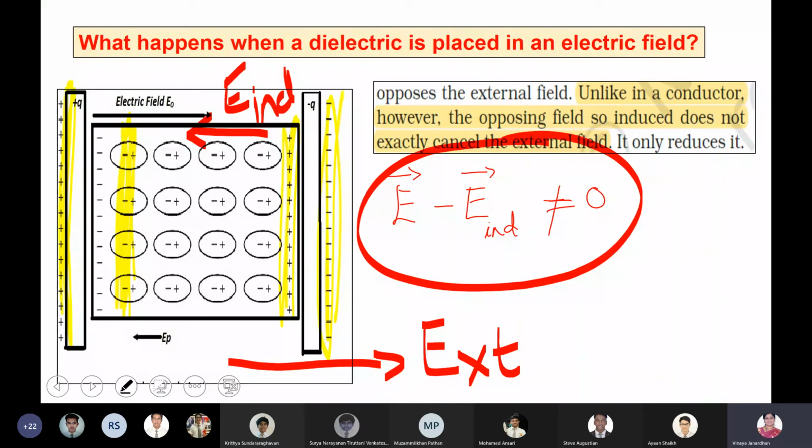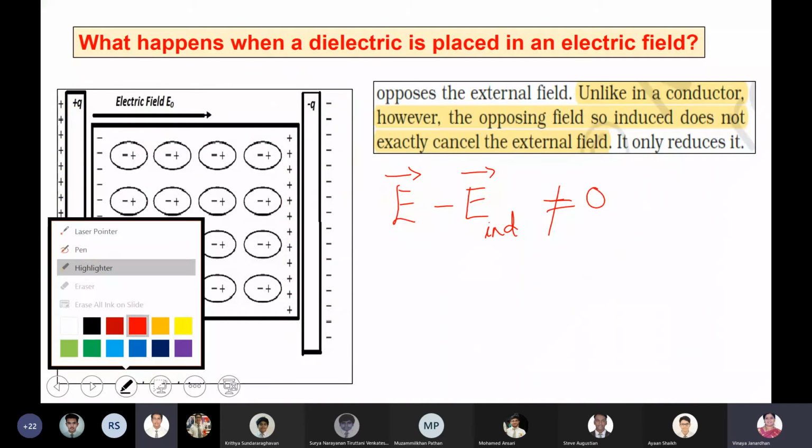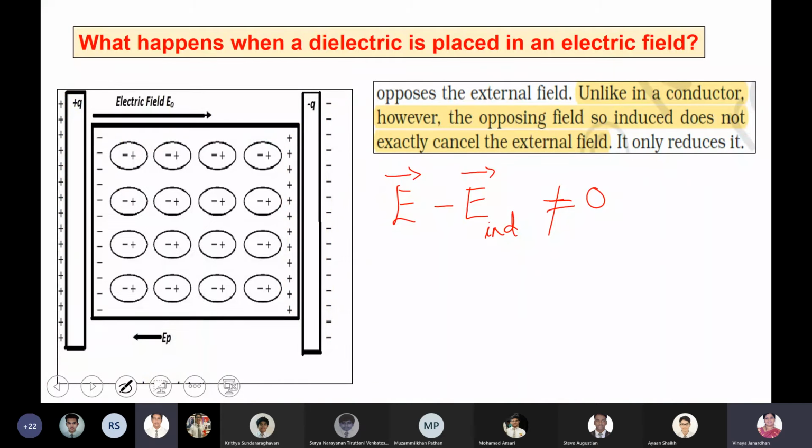Boys, please understand. I don't know how far you can get it. Yes? Will the polarization stop after the fields cancel out? It is not that. The polarization depends upon how far the molecule can be stretched, or how far the molecules can be aligned along the direction of the electric field. The electric field cannot be more than that. It will break the molecules. There is a limit.